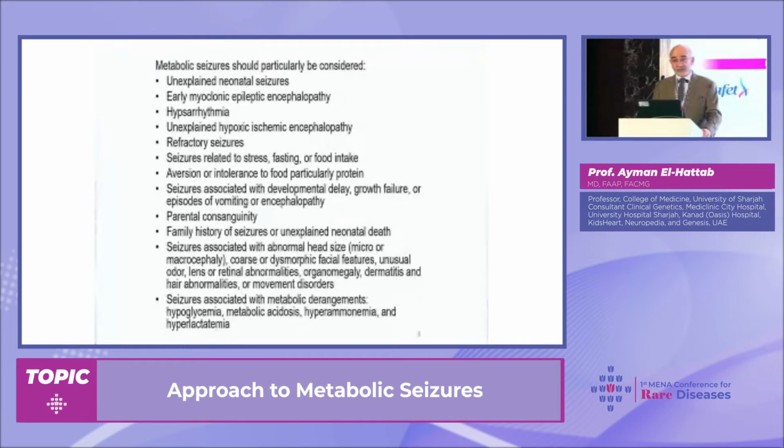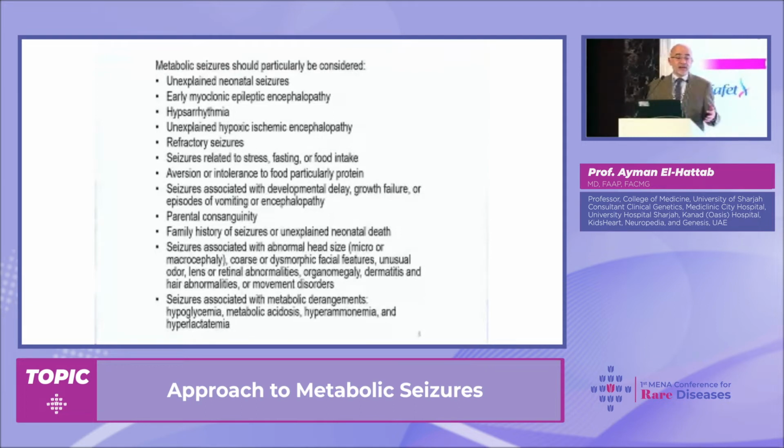Refractory seizures deserve to be looked at. If we have seizures related to stress, fasting, or food intake, sometimes we have people with aversion to certain types of food, particularly proteins, like urea cycle conditions.